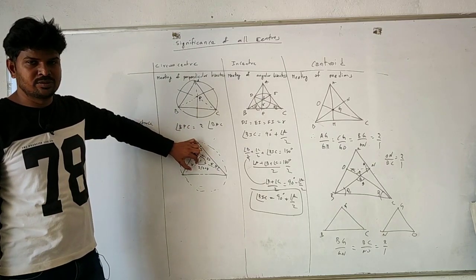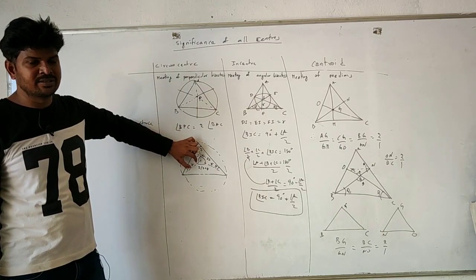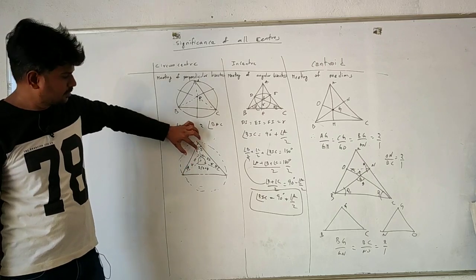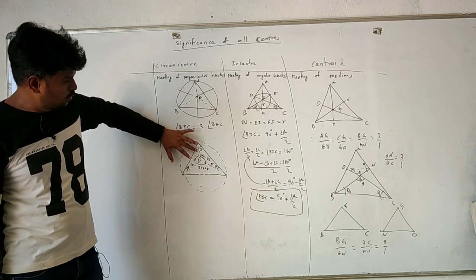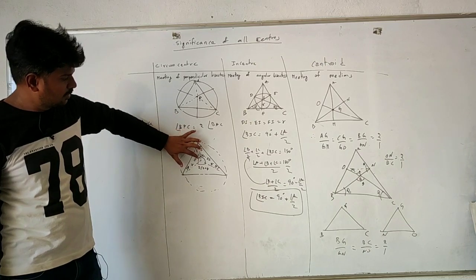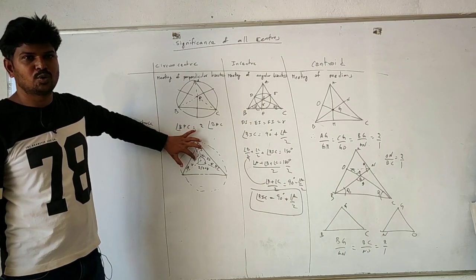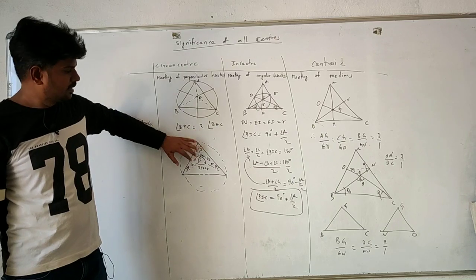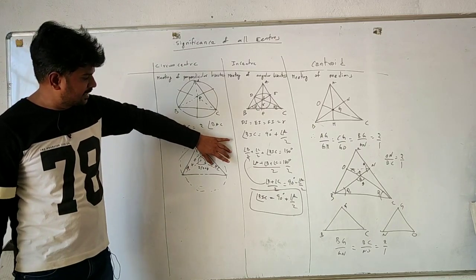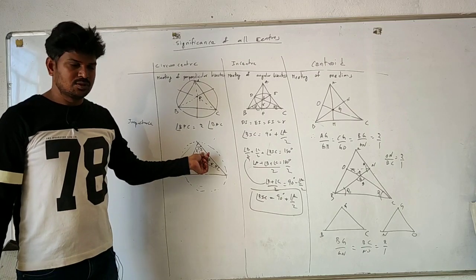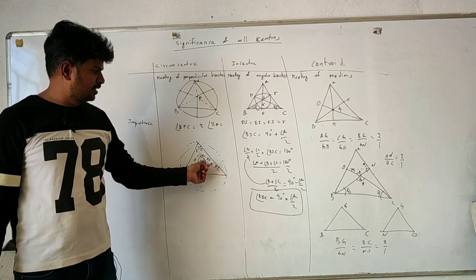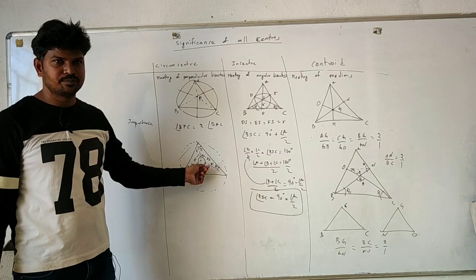When two sides are equal, it is an isosceles triangle. In an isosceles triangle, the corresponding angles are the same. So this angle is the same as this angle: here is x, here is x. What about the remaining angle? 180 minus 2x. Similarly, take one more triangle. This side is the same, this side is the same. Let us assume this base angle is y. So here is y, here is y. What is remaining here? 180 minus 2y.